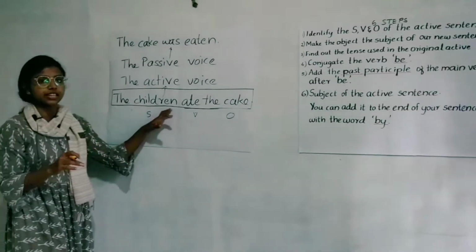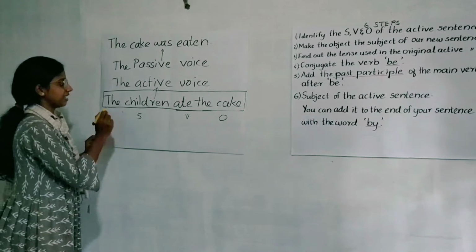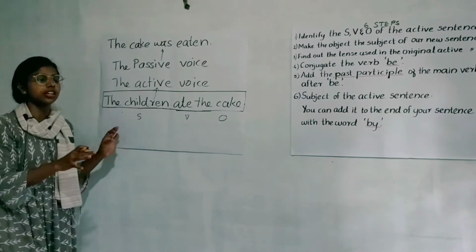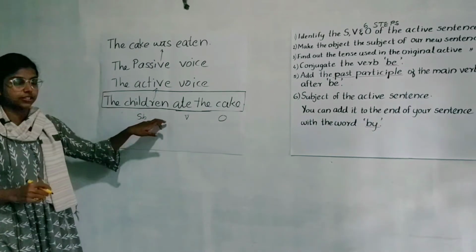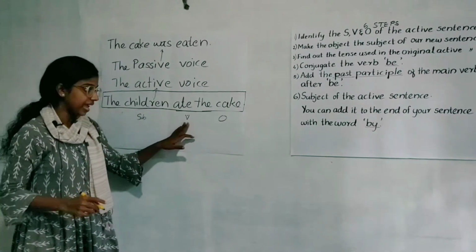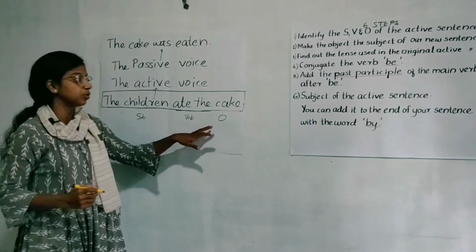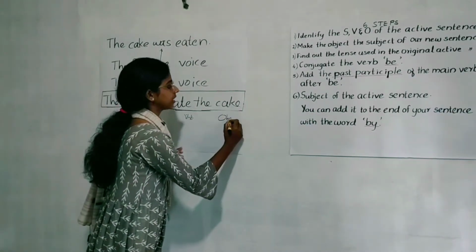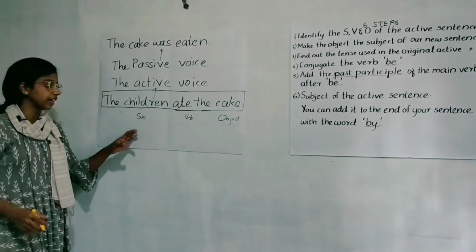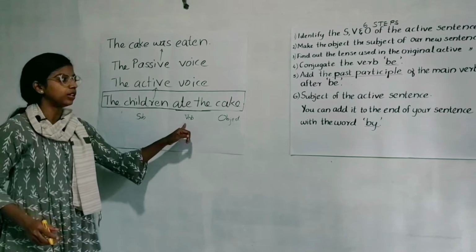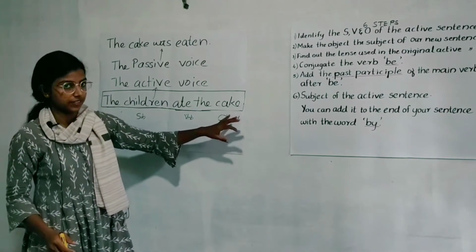So here in this case, who is the subject here? Yes, children. The children is the subject here. So children, the subject, and verb. Ate is the verb. And what about the object? What is the object? Yes, the cake is the object. So we have identified the subject, verb and the object of the active sentence.